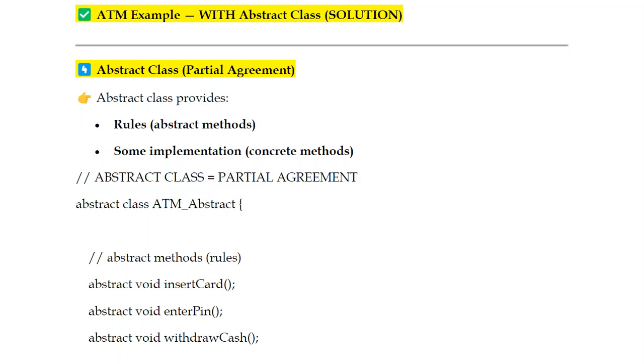Prerequisite, please watch the previous session. There is no method definition, only declaration. That is called an abstract method, with the help of the abstract keyword. What about your concrete methods? They have implementation. That is a non-abstract or concrete method. We already discussed concrete methods in the previous session, so you can refer to it. The method has the body.